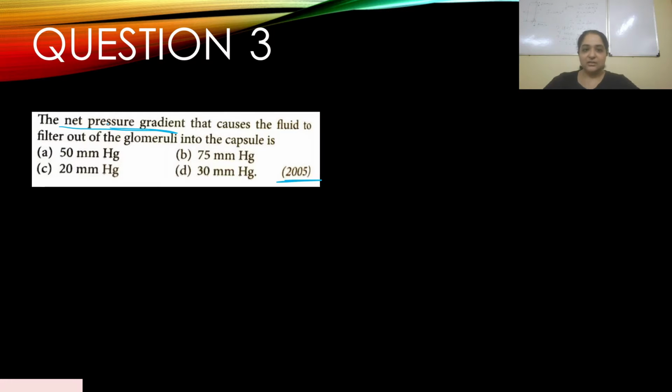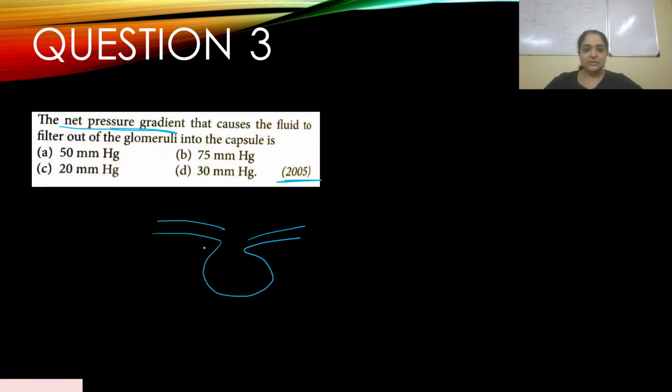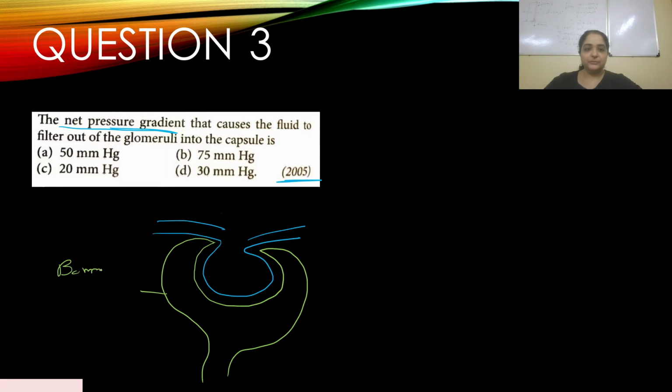Let's understand how this net pressure gradient is calculated. You have your glomeruli, your afferent arteriole and efferent arteriole, and below that you have your Bowman's capsule.